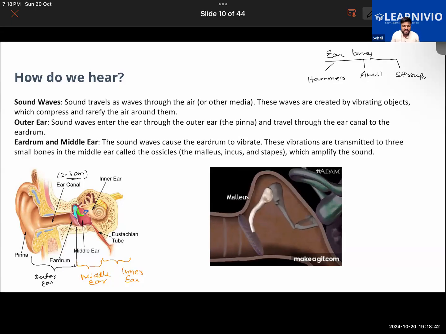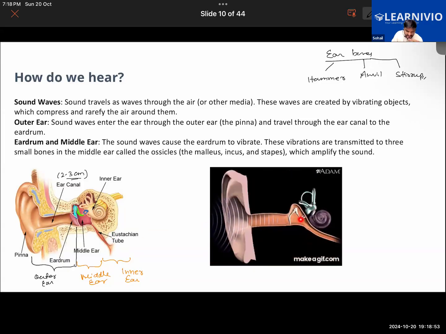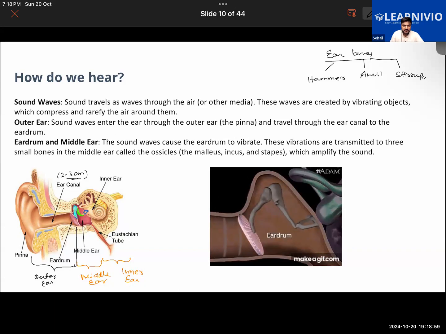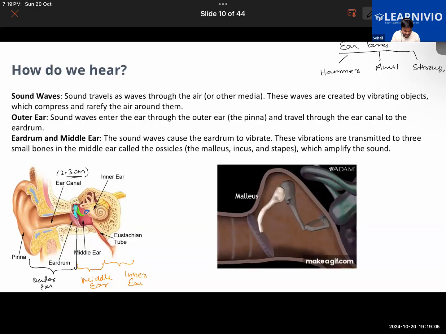Now, after this, what will happen? After this, in the third part of the ear, the inner ear, at the end of the stapes here, those sound waves are being passed on to the inner ear, and there we have a structure.